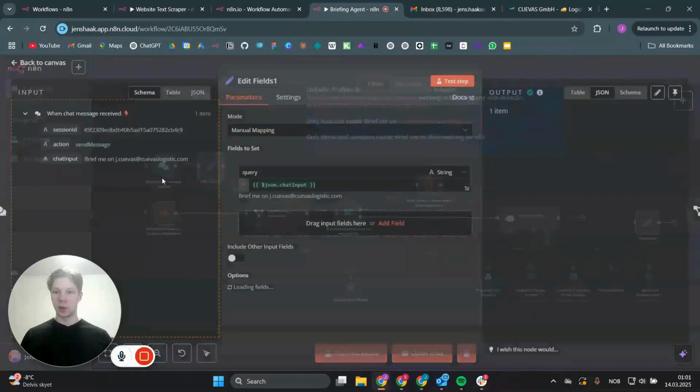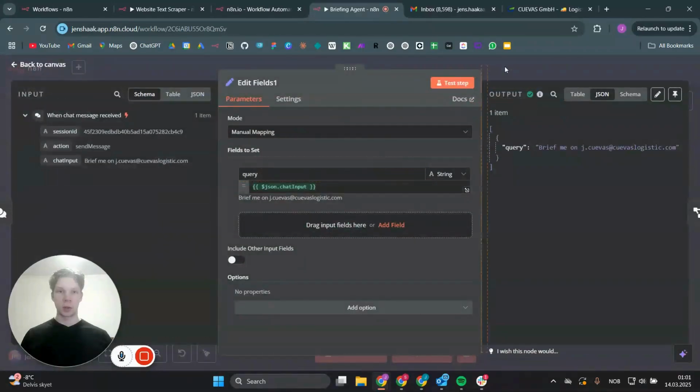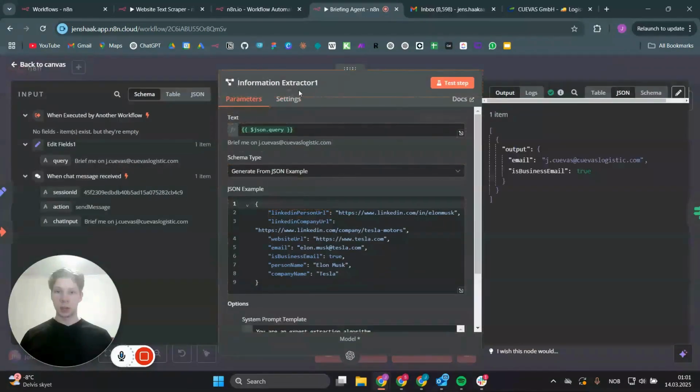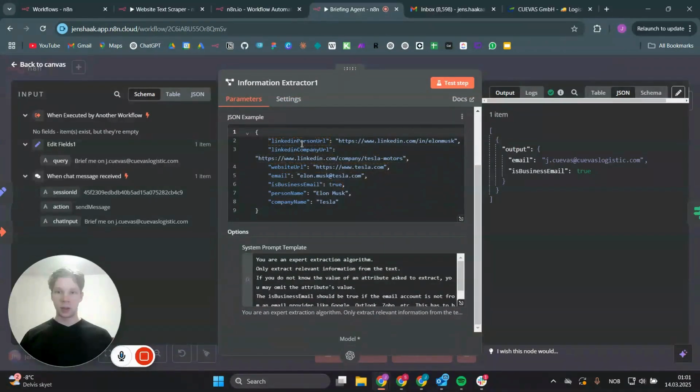I'm just setting the chat input to query, so it will be the same JSON.query that we send to this information extractor right here, whose job is basically to find all the information from the query. So LinkedIn person URL, LinkedIn company URL, website URL, email, is business email, because we actually need to determine whether or not it is a business email, because then we can extract the domain from their business email and use that to scrape their website, person name, company name, etc.